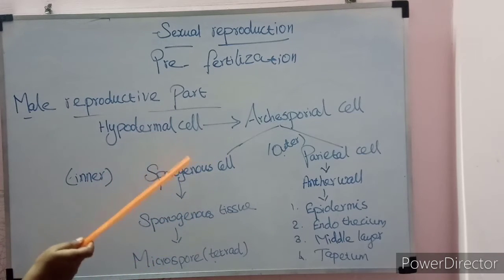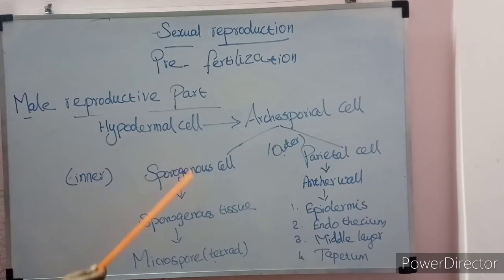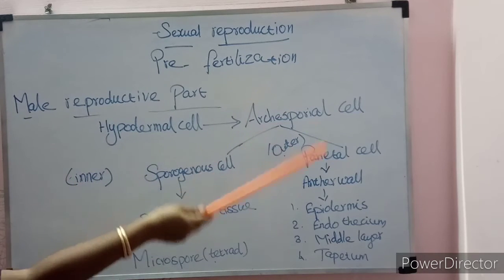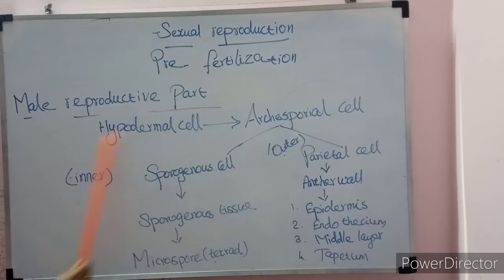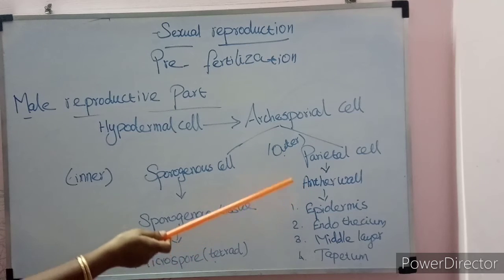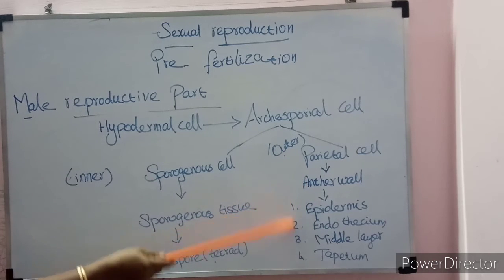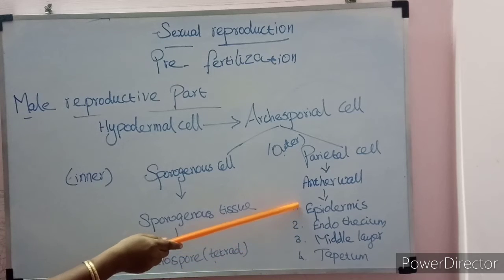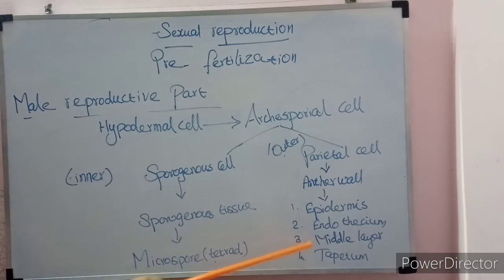After this division, it forms inner sporogenous cells and outer parietal cells. The inner sporogenous cells form the sporogenous tissue, which changes into microspores, that is, tetrad formation. The outer parietal cells develop the anther wall. There are four layers of anther wall: epidermis, endothecium, middle layer, and tapetum.